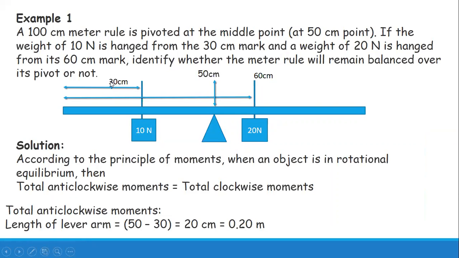So 50 minus 30 means the distance between the force and the axis of rotation is 20 centimeter. To convert into meters, you divide by 100. Now this is your length of the lever arm. Lever arm is the same as the moment arm. These two terminologies can be used interchangeably, and different books use either lever arm or moment arm.